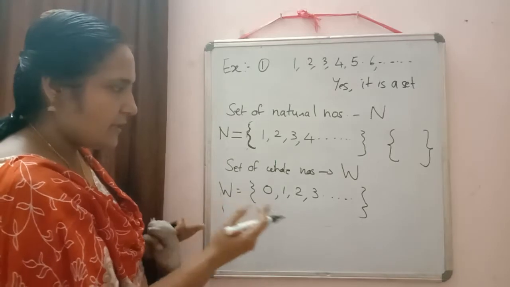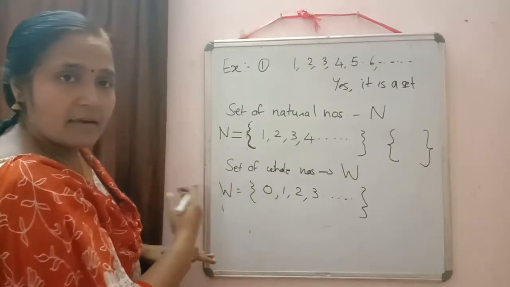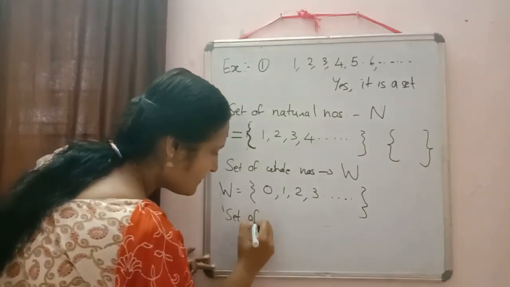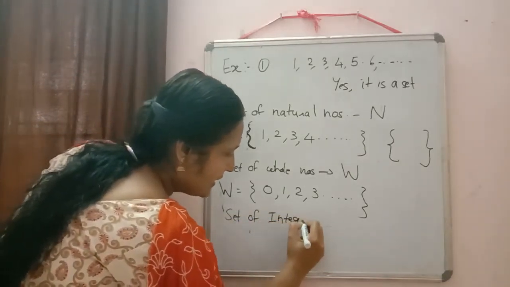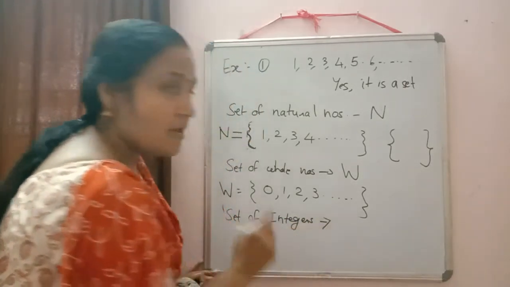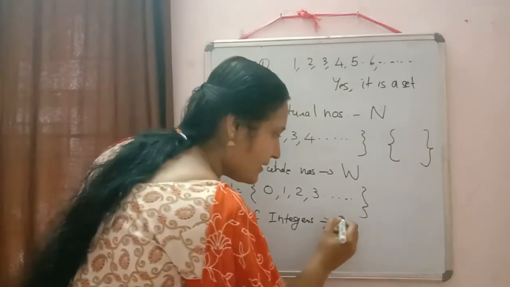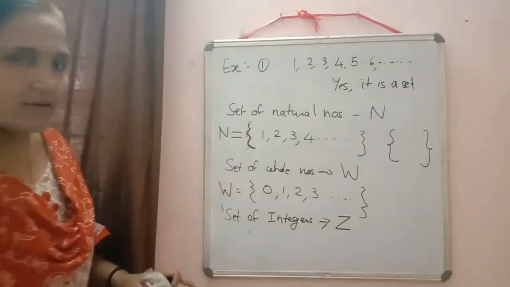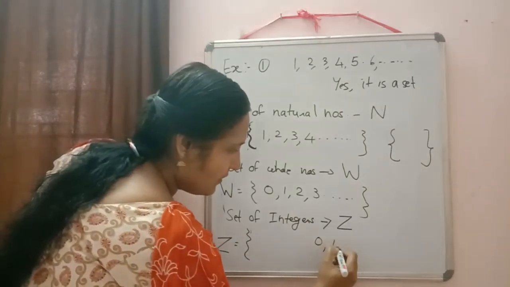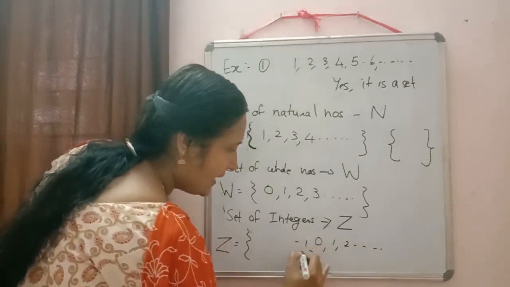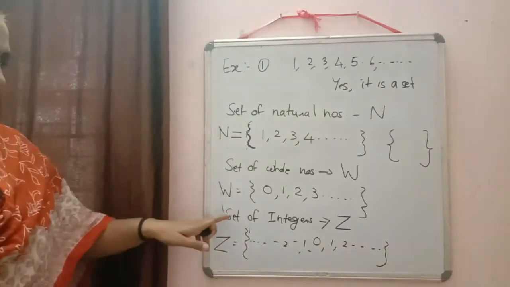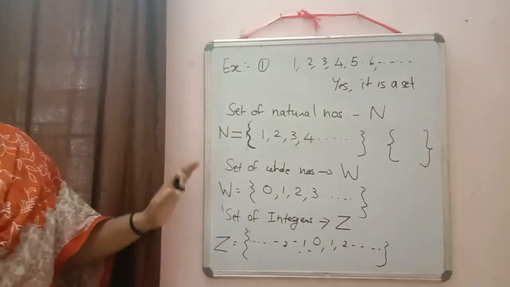Now in this set, if we include the negative numbers also, then that is called the set of integers. The set of integers is denoted by the letter Z. So we will write Z is equal to 0, 1, 2, etc., and on this side negative numbers also. So Z will denote the set of integers. Till here all have written?